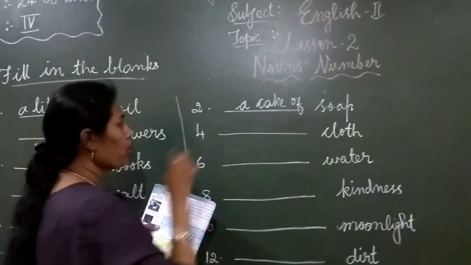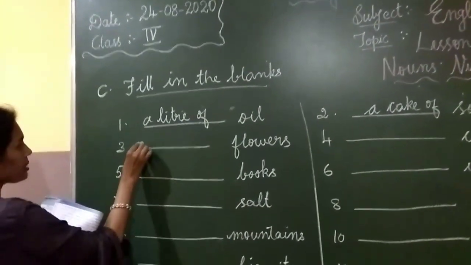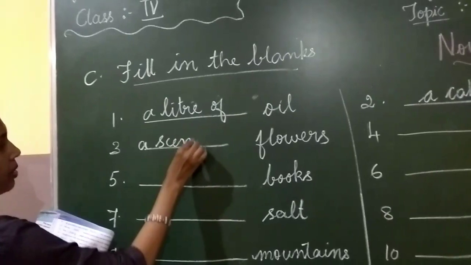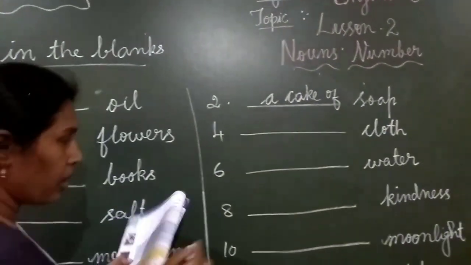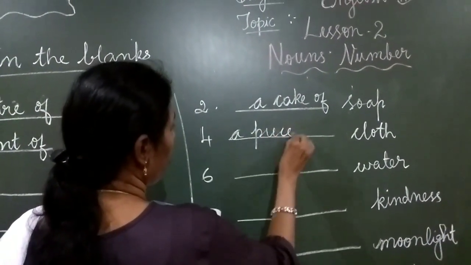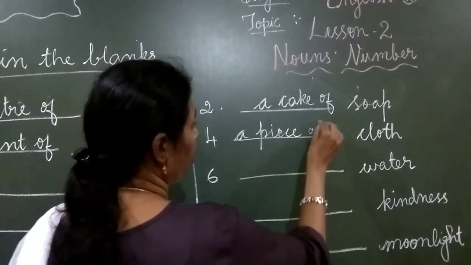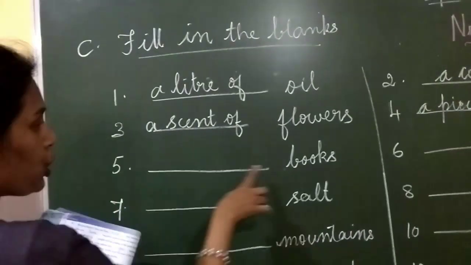Next, dash flowers. A scent of flowers. Next, dash cloth. A piece of cloth. Next, fifth one, dash books.